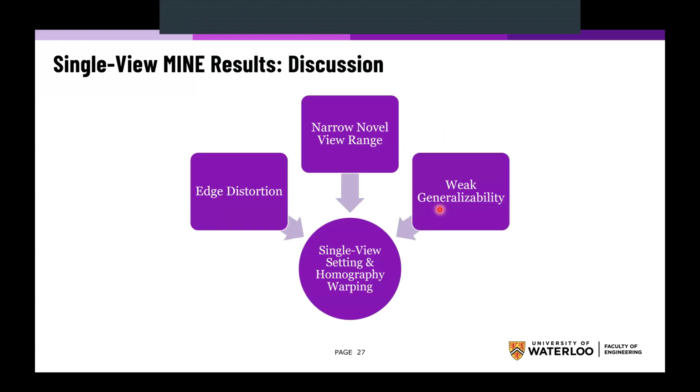So now to conclude this part, we have seen that the single view MINE approach suffers from edge distortion, suffers from narrow novel view and direction ranges, and suffers from weak generalizability. We believe that all of these problems are attributed to the single view setting that these models have, and the homography warping that needs to be done from the source view to the target view in order to render the novel image.